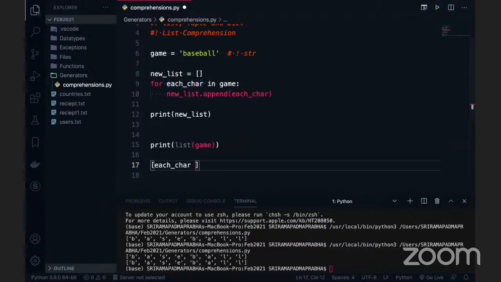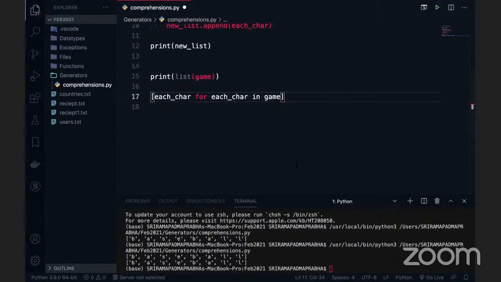Take each character, okay, and for loop, and again each char in, and what is that name here? It's the game, right? Same code, but I'm just enclosed into a square bracket. This is called list. In the list only, we are actually turning into this way, right? So what I'm doing it here, each char for each char in the game. So what we can do, right? This is the separate list.